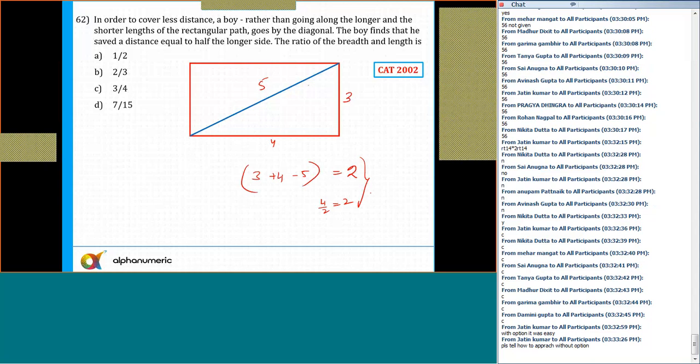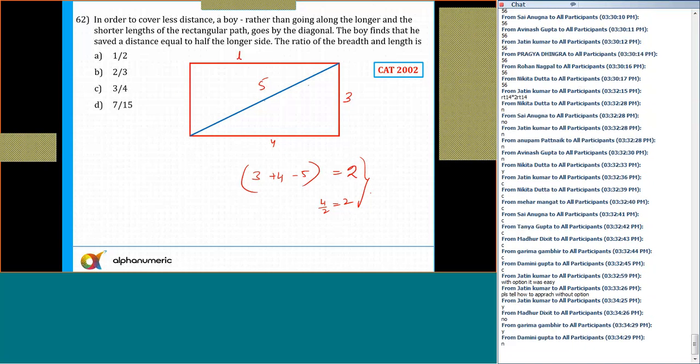Any doubts to anyone now? How to approach with the options? Take the values here. Using the options might be lengthy because you need to take a couple of values and then try them here. Just give me a minute, all of you. Okay. Can I move to the next question? If it is clear, do you want me to discuss it with another method?